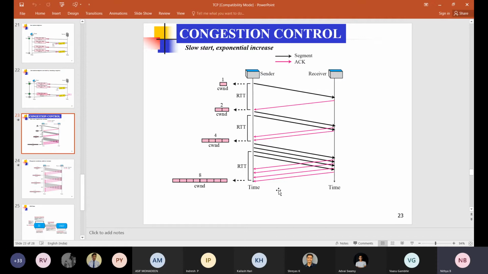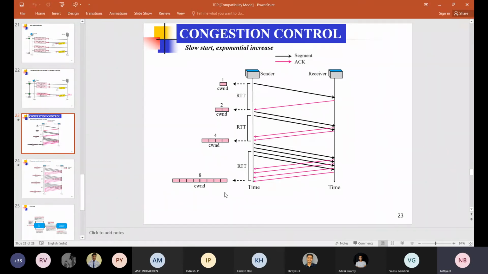Coming to my first question: when do we have to stop this exponential increment? If you continue with the exponential increment, what will happen? At one point the congestion window size will be greater than the receive window size, so it will be restricted to that. But assume that the receive window is much larger than this. Say the next value is 16, 16 segments will be transmitted, then 32, 64, like that. If we increase the number of segments exponentially, it will increase the traffic exponentially.